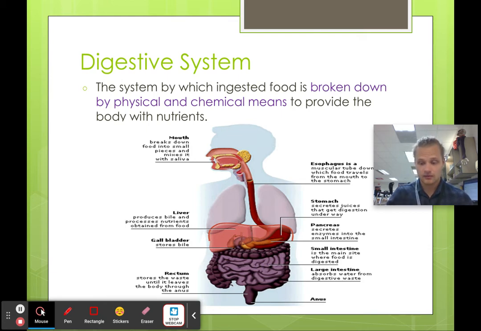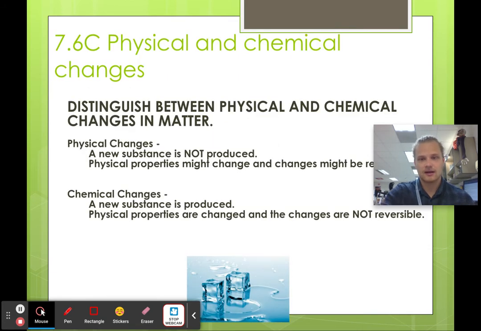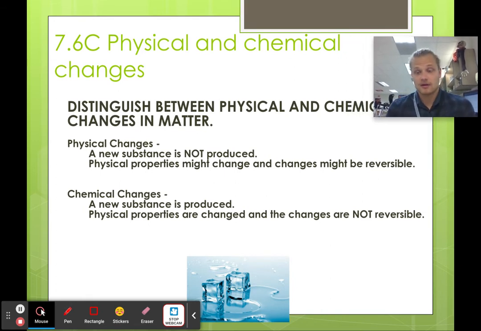So physical, I believe this is the next slide. Yep. Here we go. Physical means a new substance is not produced. It's like cutting cake. Just because I cut a cake into a million pieces doesn't mean it's changed at all. It's still a cake. It's just smaller, in different pieces. Whereas chemical change is like trying to make the cake and bake the cake from the beginning, because we're changing from the eggs and the sugar and the flour and whatever you need for a cake.